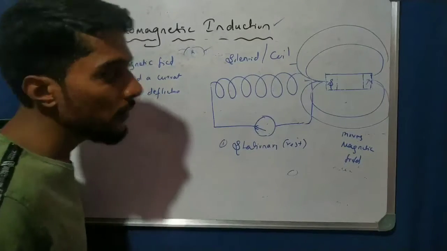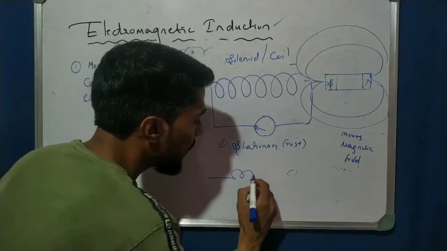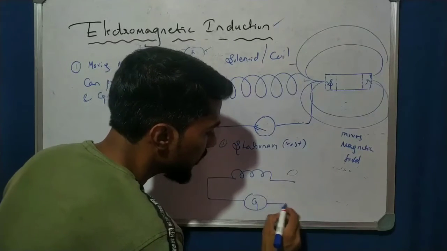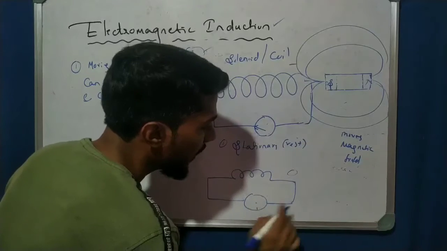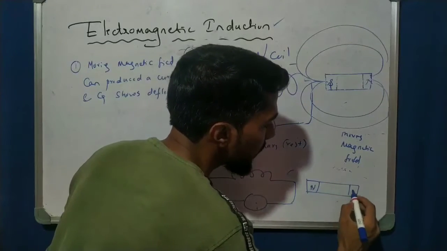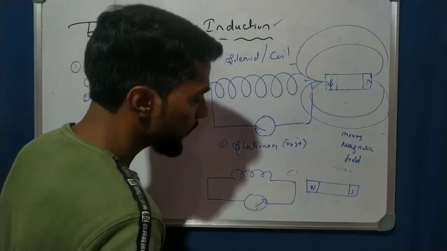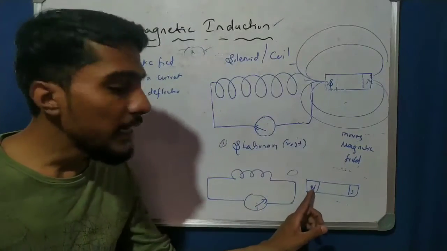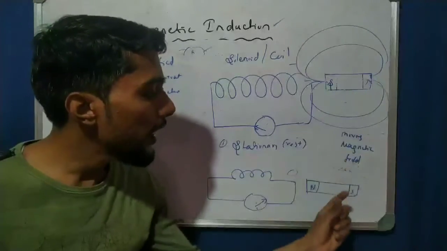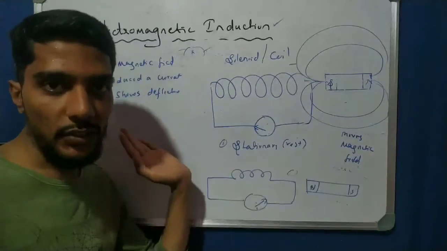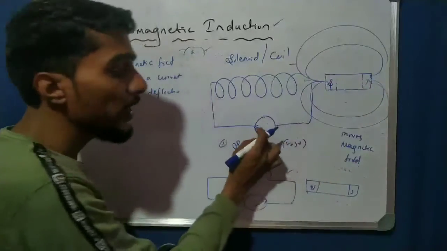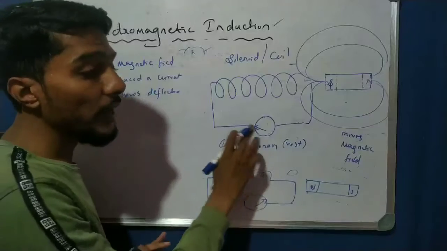I take a coil here, connected to the galvanometer. If the N pole is towards the coil, deflection is in this direction. If I change the pole from N to S, then deflection is in the reverse direction. So we observe that by changing the pole of a magnet, the direction of current is also changed.